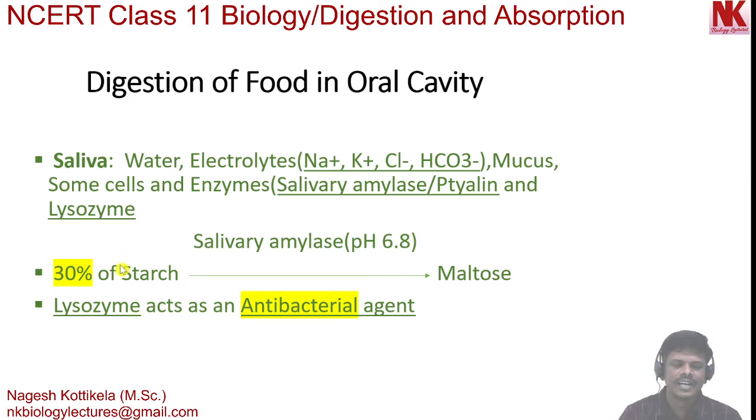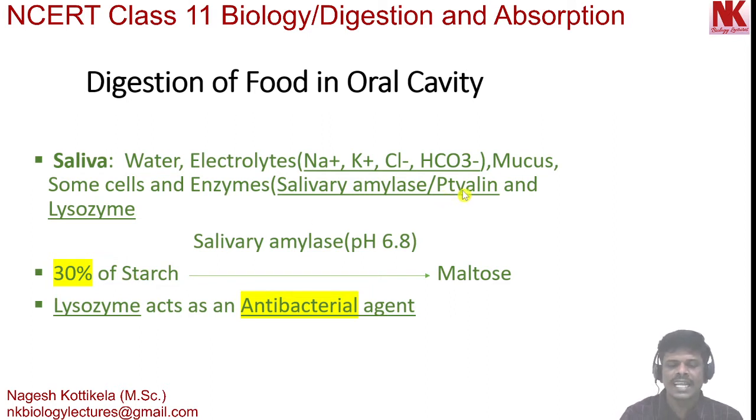Here, 30% of starch is digested into maltose in the oral cavity by the action of enzyme salivary amylase. The salivary amylase enzyme is also called ptyalin. This enzyme acts at 6.8 pH. Very important, 30% of starch is digested in oral cavity.